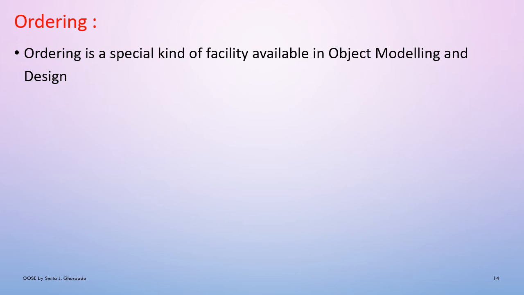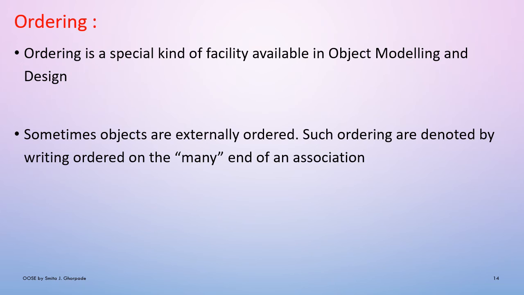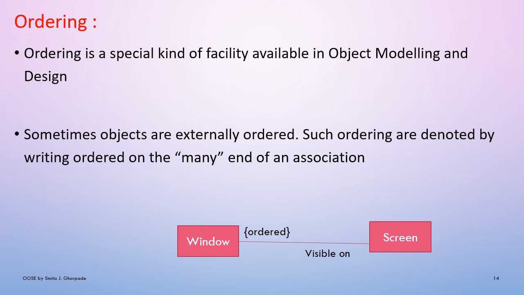The next concept, ordering. Ordering is a special kind of facility available in object modeling and design techniques. Sometimes objects are externally ordered. Such ordering is denoted by writing ordered on the many end of the association, where there is a different mapping cardinality. So at the many side you can show ordered as a keyword. Ordered means the objects are ordered in the collection of associated elements. This means that there is a mapping between a positive integer and the element in the collection.